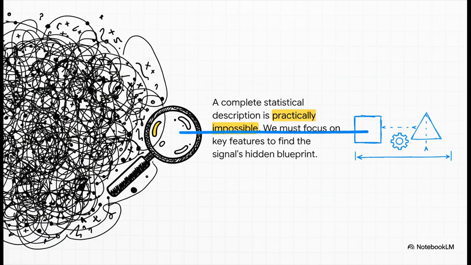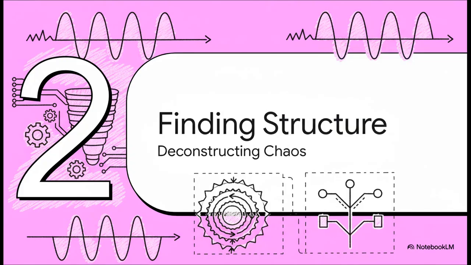Now, here's where it gets kind of wild. To perfectly, completely describe a signal, you'd need to know the joint probability of its value at every single possible combination of times. I mean, just think about that for a second. It's impossible. So we have to be clever. We need shortcuts to find the signal's most important features. Its hidden blueprint. Okay, so if a perfect, complete description is off the table, what do we do? How do we find that blueprint?